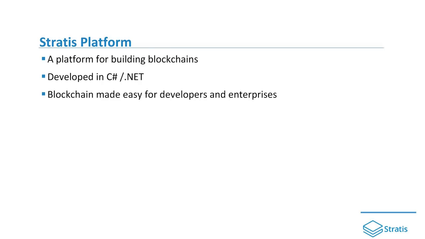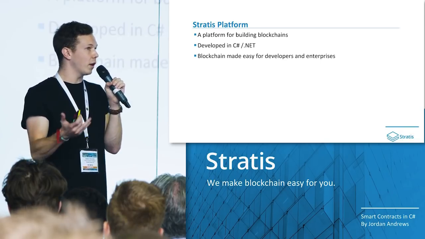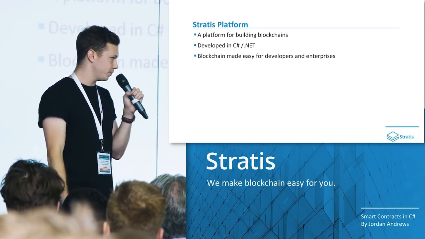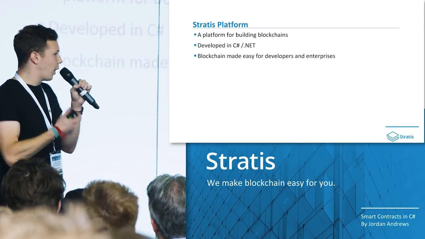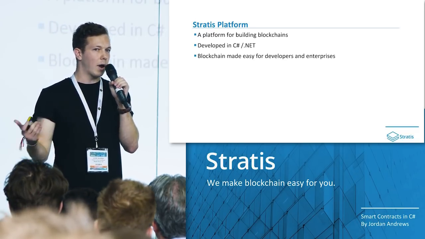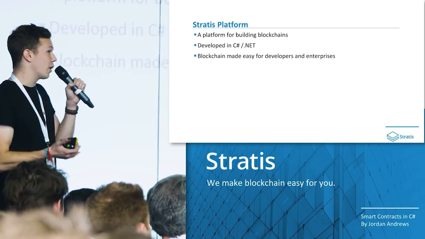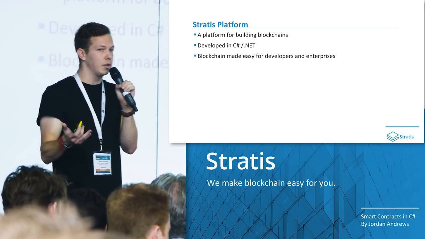So in terms of Stratis, Stratis basically provides a platform for building applications. Everything is centered on a full node for Bitcoin that is completely written in C#. Our guiding principle is that blockchain development should be easy. The current barrier to entry shouldn't be so high. For us, this means wherever possible using C# and leveraging the .NET ecosystem.